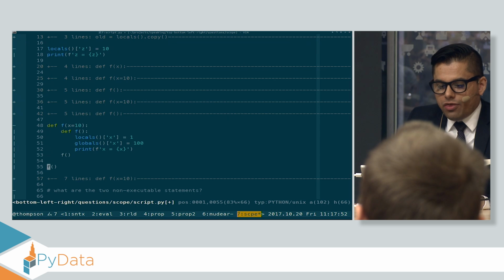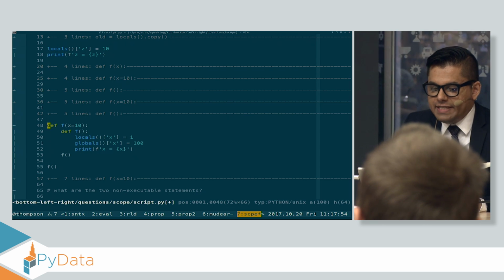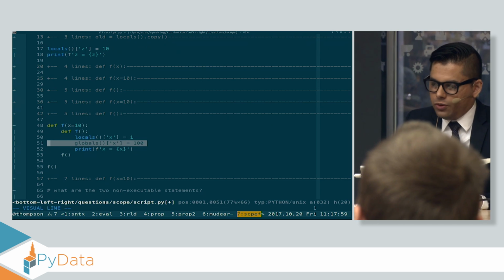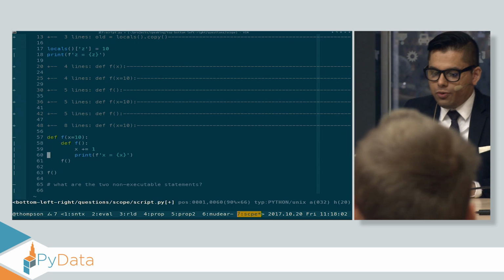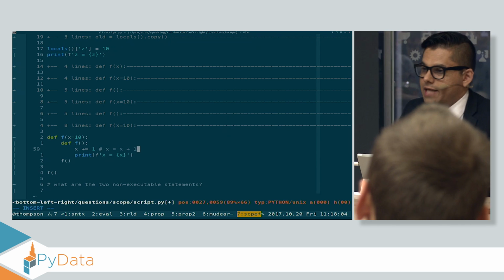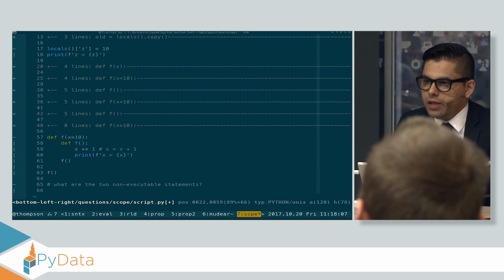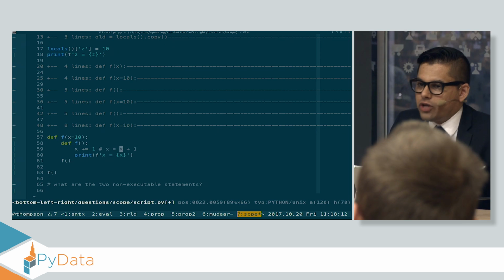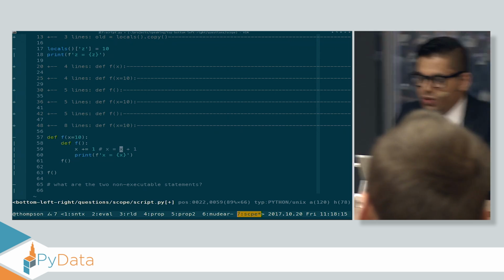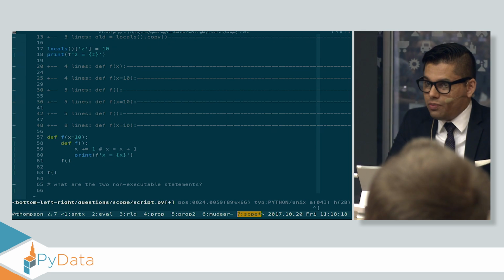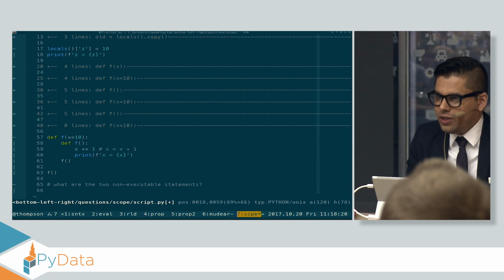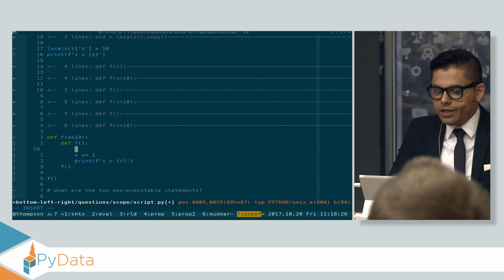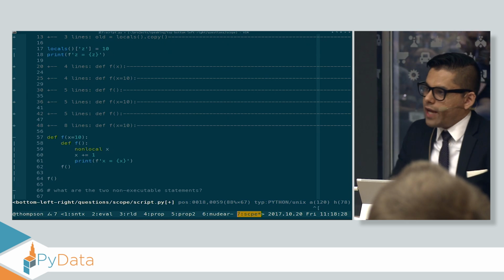Here, Python knows this is a closure variable because it can see it up here. So this won't work, and this won't work, because that's not where Python's looking for the variable. Finally, in this example, what Python thinks this line says is that. Python thinks there's a local variable X because you said X equals. When it tries to evaluate this line, it tries to use the local variable X that it knows exists in this scope. But it doesn't exist until this line has completed execution. So Python won't even look up to the closure to find it. So the solution for this is nonlocal X. I told you there are two.